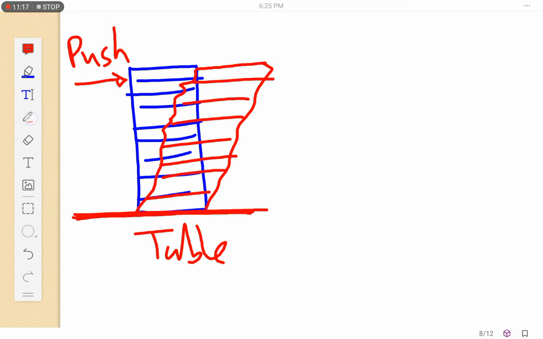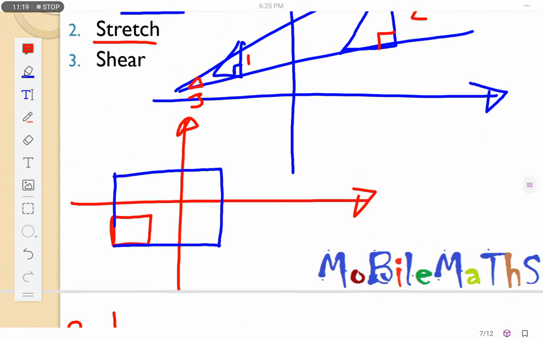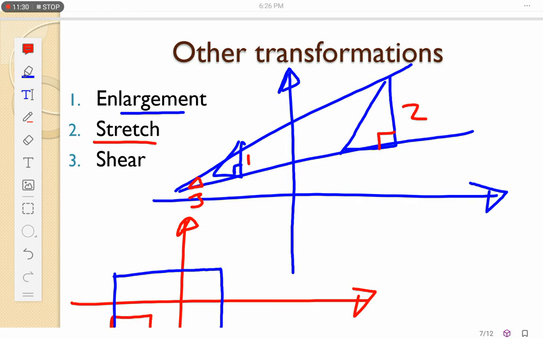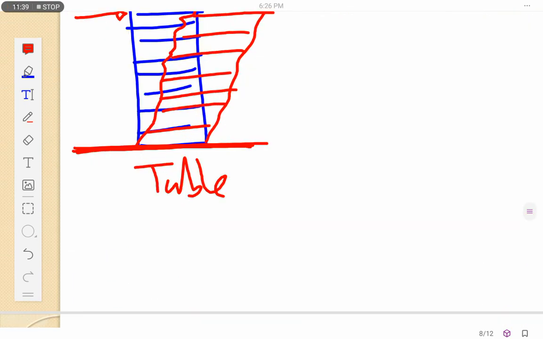I've talked about enlargement, I've talked about stretch, I've talked about shear. There are some factors that will be introduced when you look at geometrical transformation. We have got enlargement factor, we have got stretch factor, we've got shear factor. These will be very helpful. Let's have another example.